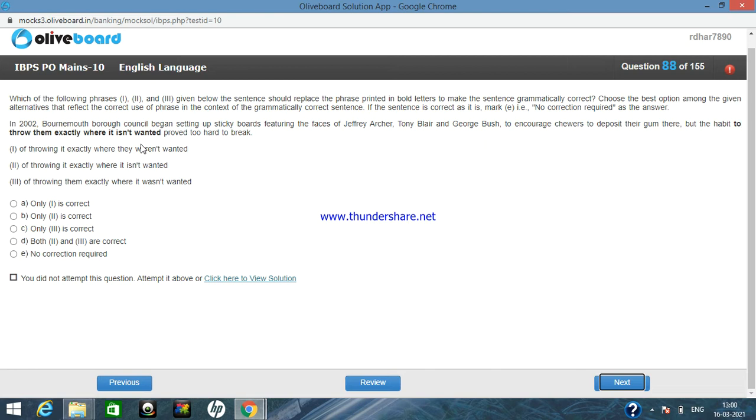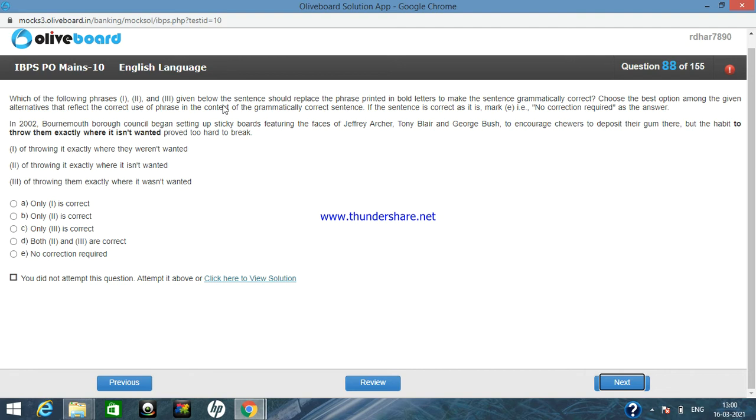So it is basically the sentence talking about the particular habit of throwing the gum, or depositing the gum, in a particular place. But some people, like Jeffrey Archer, Tony Blair and George Bush, are not throwing their gum in a particular place, and it becomes a habit for them to throw the gum anywhere, any place, according to their habit. Okay, so what will be the correct option?